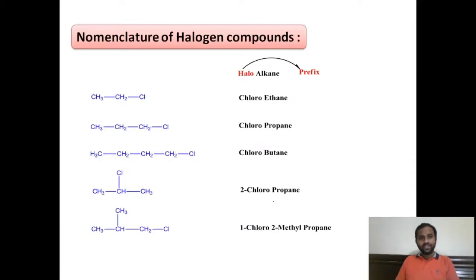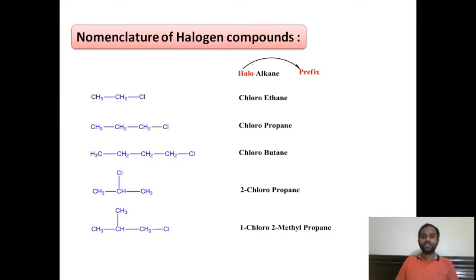And coming to the nomenclature, how to name these halogen compounds. I have already told you, the functional group is the group which defines the characteristic properties of the compound. That is, due to the presence of the group in a compound, the compound gets characteristic properties, and that group is called a functional group.